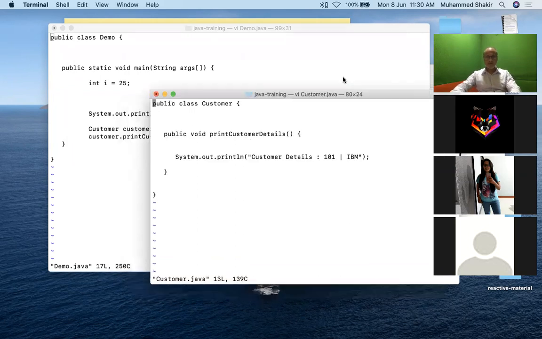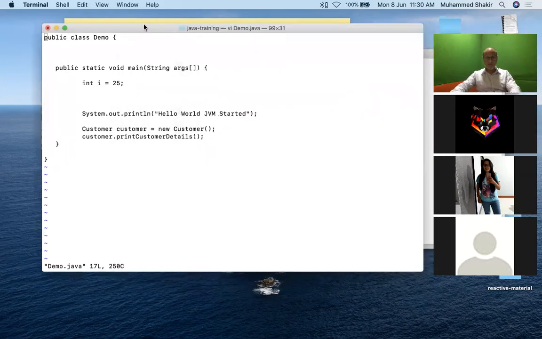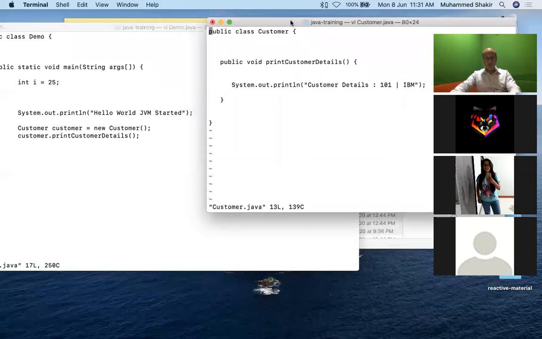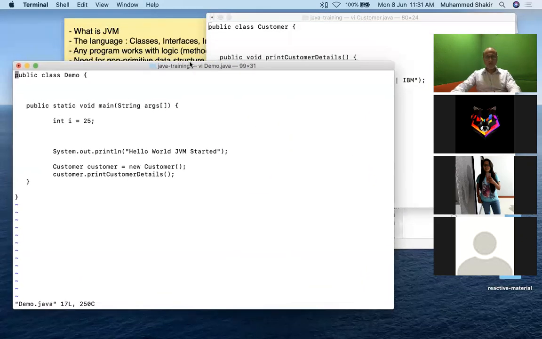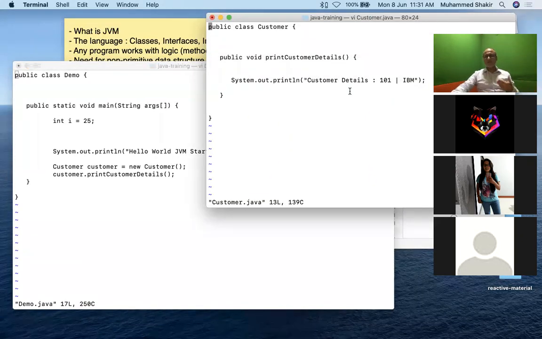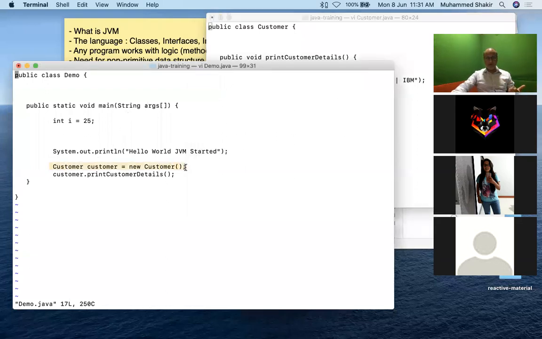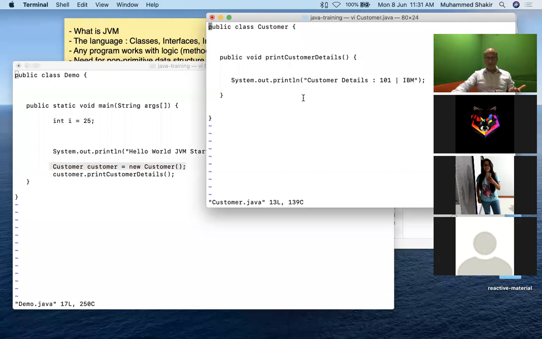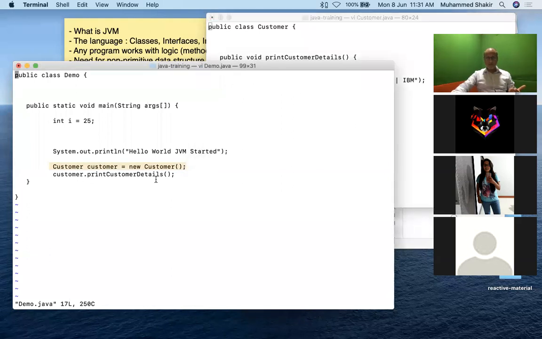Okay, see this now. These are the two class files that I have. Take a look, right? Two .java files rather, and I have of course compiled them to .class files so that I can execute them, right? See this demo, and from demo you can see this. I created an object of class customer. This is the customer class, and then I say customer.print customer details.